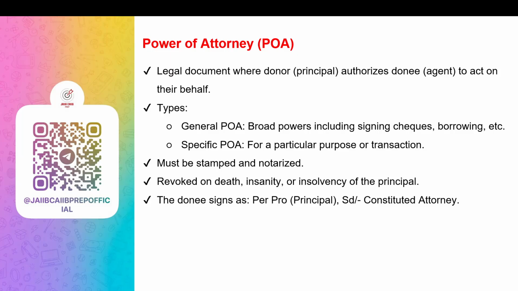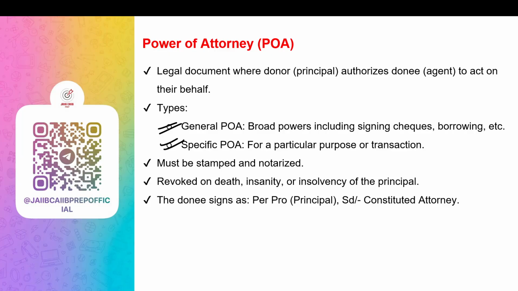Power of attorney. A power of attorney is a legal document where one person, called the principal, authorizes another person, called the agent or attorney, to act on their behalf. Now, there are two types of power of attorney. Number one, general power of attorney. Number two, specific power of attorney. General power of attorney gives broad powers, like opening accounts, signing checks, selling property, etc.